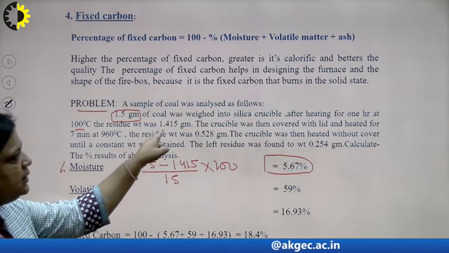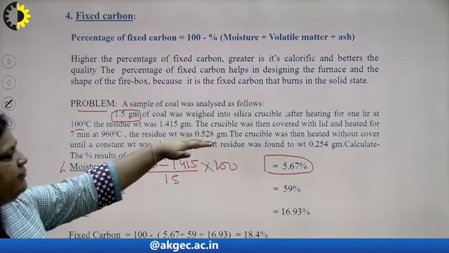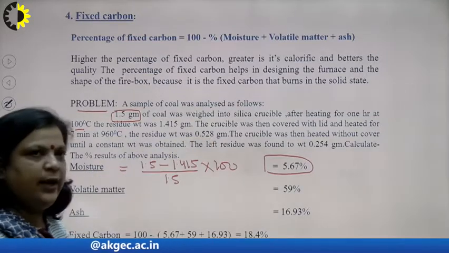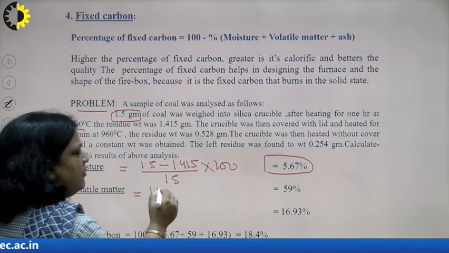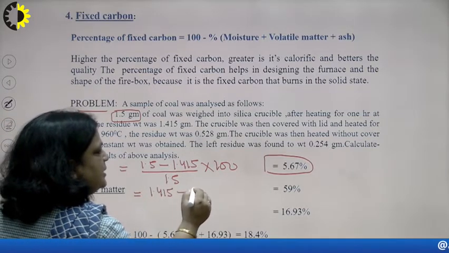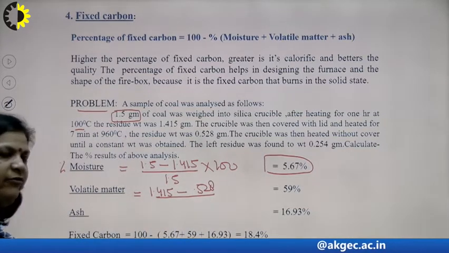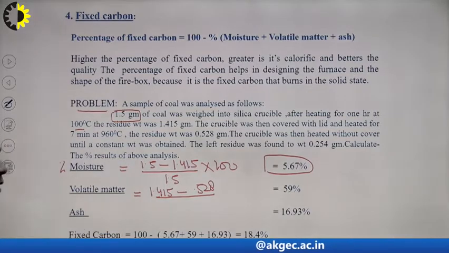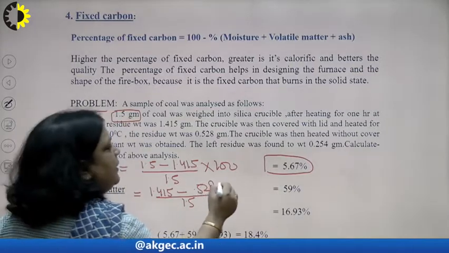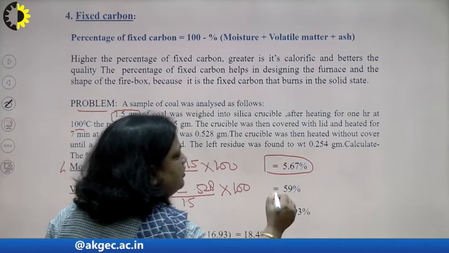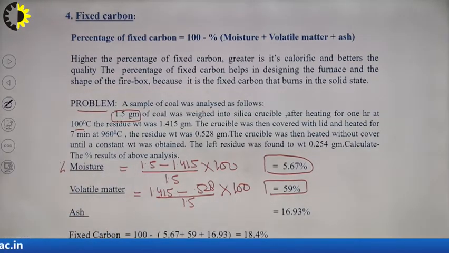So, now the initial weight was 1.415 and after doing this procedure the weight left was 0.528. So, what is the loss in weight? For volatile matter, the loss in weight is 1.415 minus 0.528, divided by, since it is a percentage and when we find the percentage we take the total, the weight of fuel, which is always 1.5 because it is given in this question, multiplied by 100. So, it comes to 59%. The percentage of volatile matter is 59%.